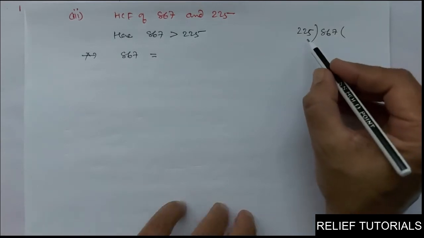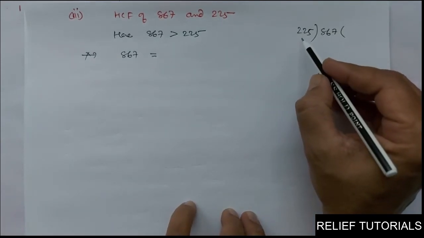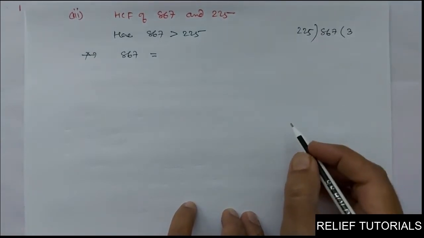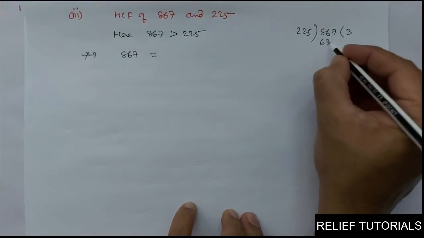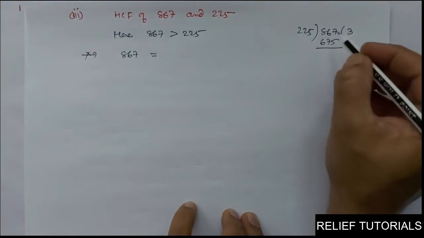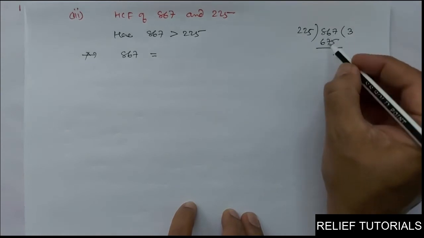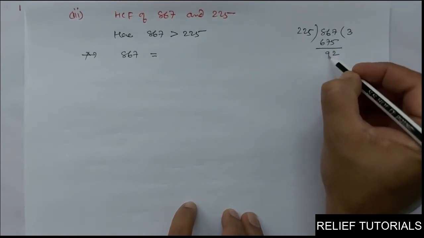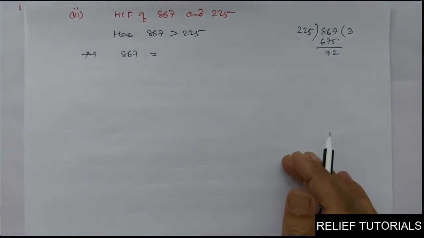How many times will it go? 2 times it will be 450. 3 times it will be 675. So it goes 3 times, that is 675. Clear? Now 7 minus 5 you get 2. 6 minus 7 not possible, 16 minus 7 you get 9, 2. Clear?